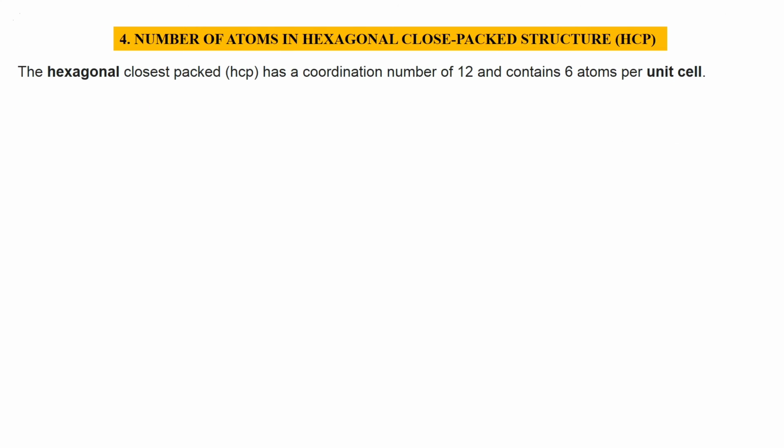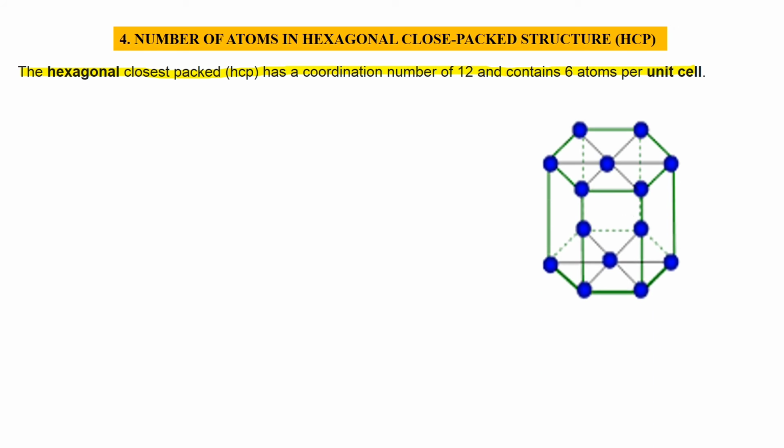And now the number of atoms in hexagonal close packed structure. The hexagonal close packed structure has a coordination number of 12 and contains 6 atoms per unit cell. This is a structure of hexagonal close packed.